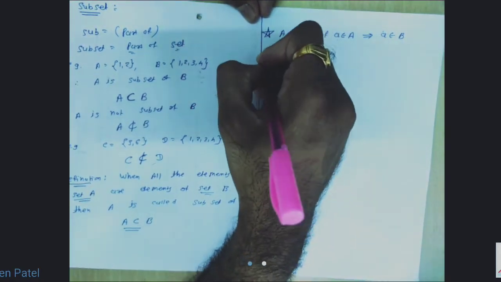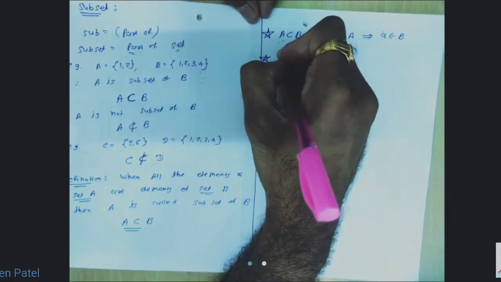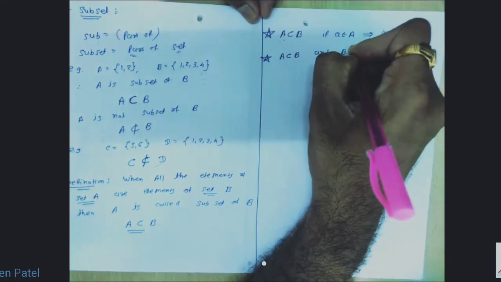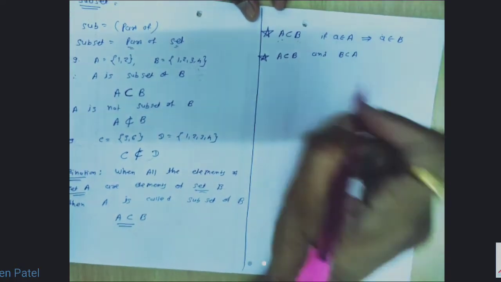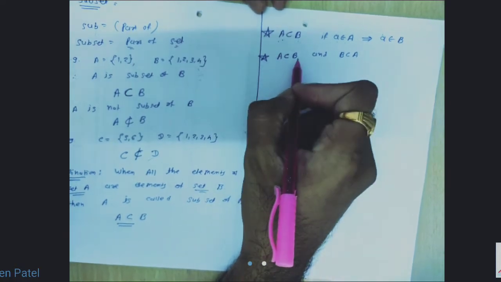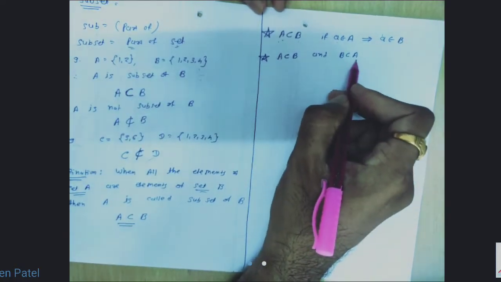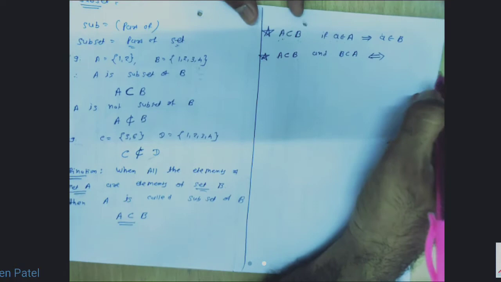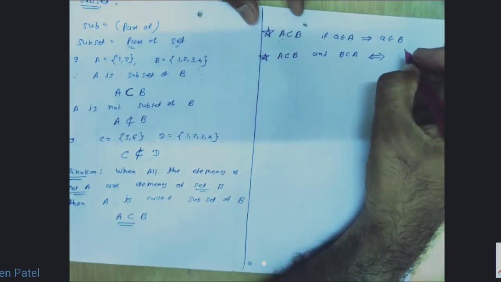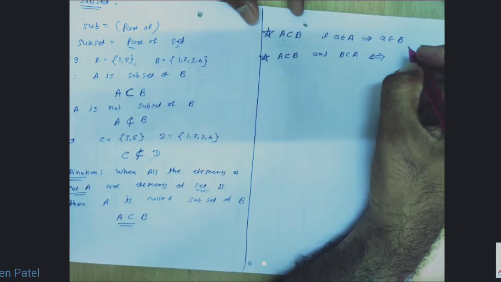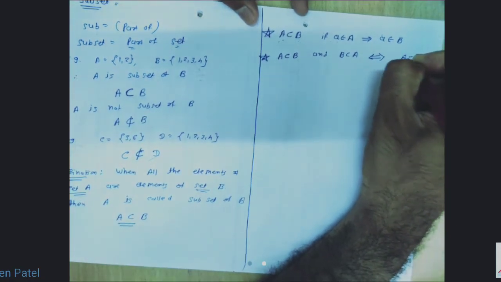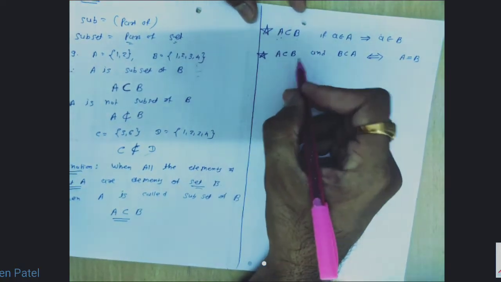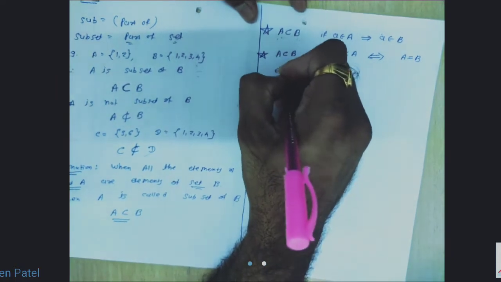This is our first conclusion. Second conclusion: if A is a subset of B and B is a subset of A, what is the meaning of this? All the elements of A are the elements of B and all the elements of B are the elements of A. This is called double implication, meaning if and only if. This is the double way implication: two sets are equal if and only if each is a subset of the other.